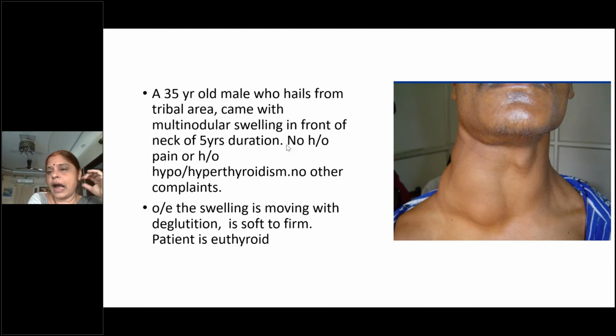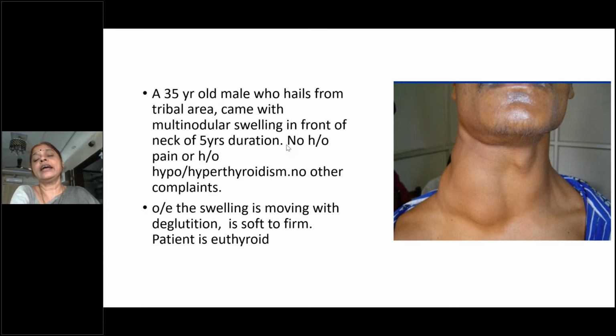There need not be a hardness, there need not be a fixity or infiltration into surrounding structures, but once the lymph nodes are involved, this is a case of carcinoma. So this is called thyroid paradox. We'll discuss it now. So now you know the symptoms that you have to elicit when a patient comes to you with